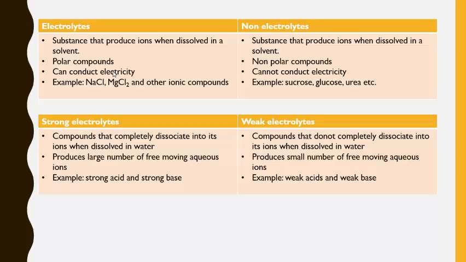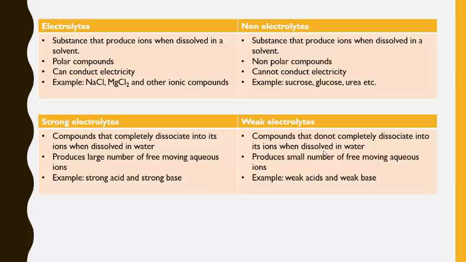Strong electrolytes and weak electrolytes. Strong electrolytes, compounds that completely dissociate into its ions when dissolved in water, and compounds that do not completely dissociate into its ions when dissolved in water is the weak electrolytes. Though weak electrolytes dissociate, but they produce less number of ions.